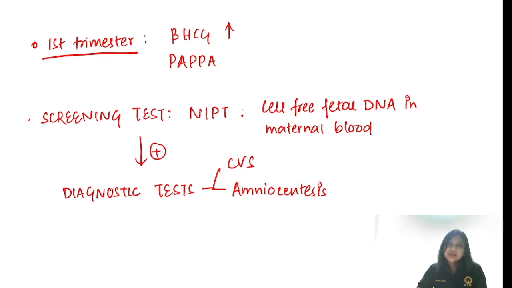Amniocentesis is the safest diagnostic test, performed in the second trimester with a loss rate of around 0.5 to 1%. We prefer amniocentesis as a diagnostic test because genetic counseling is very important nowadays. So are you thorough with the antenatal screening in Down syndrome? Very important topic.